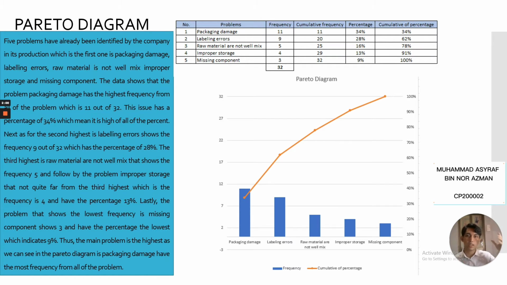As we can see in the slide, I already calculated the cumulative percentage: packaging damage is 34%, labeling errors 62%, raw material not well mixed 78%, improper storage 91%, missing component 100%. After we calculate the cumulative percentage, we can create the Pareto diagram, as you can see in the slide, that I already created based on this graph.